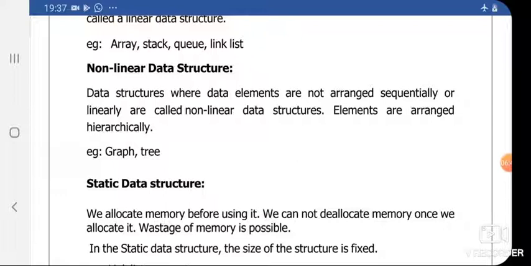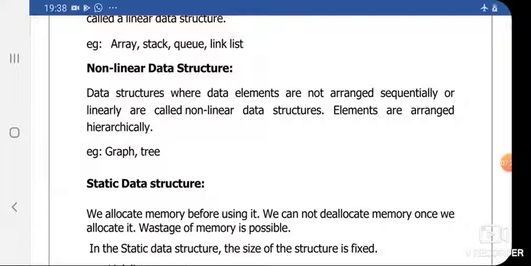In case of static data structure, we allocate memory before using it. For example, suppose I declare an array as integer a of 5. After this statement, 5 locations get reserved in the memory. Integer requires 4 bytes, so by declaring integer a of 5, we have reserved 20 bytes.